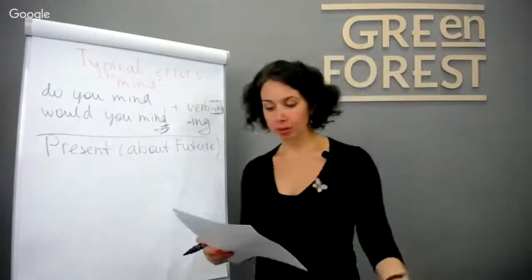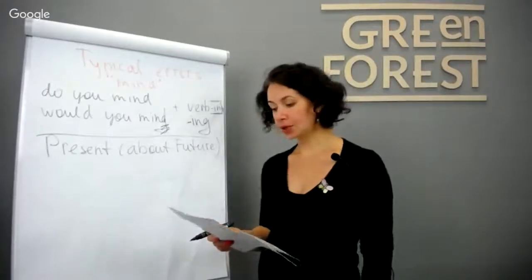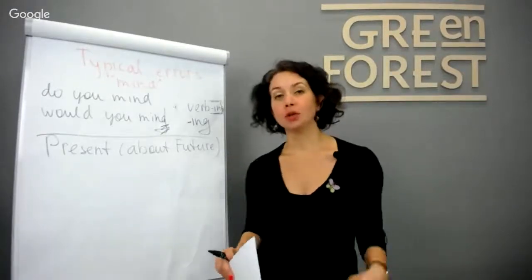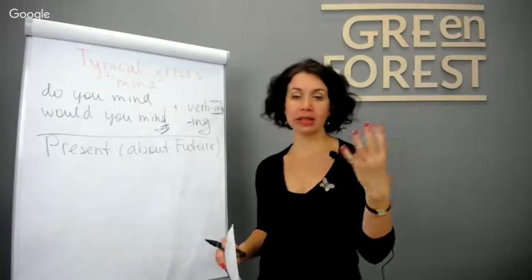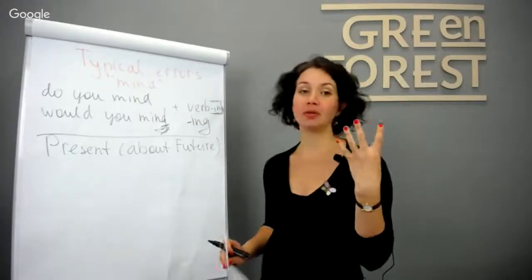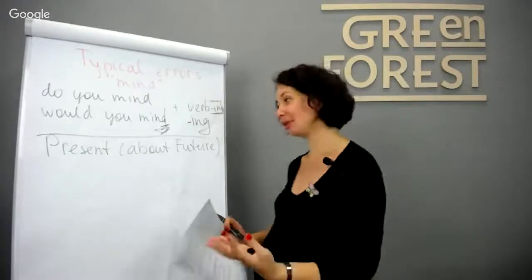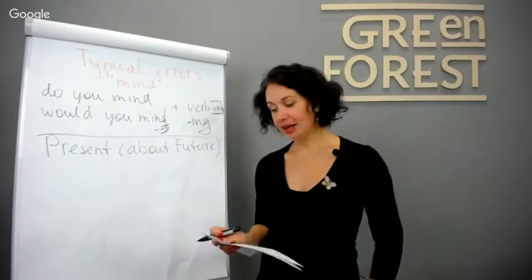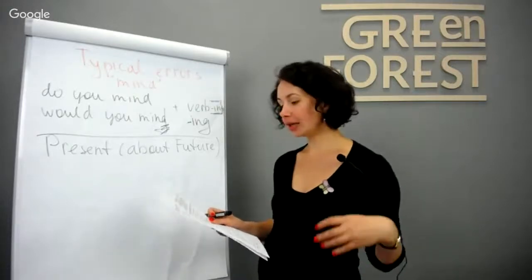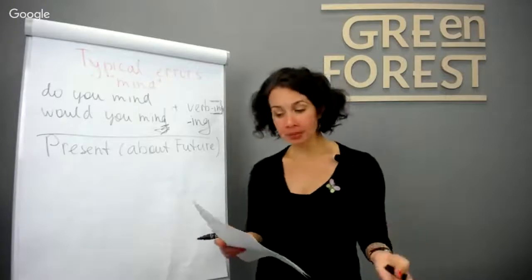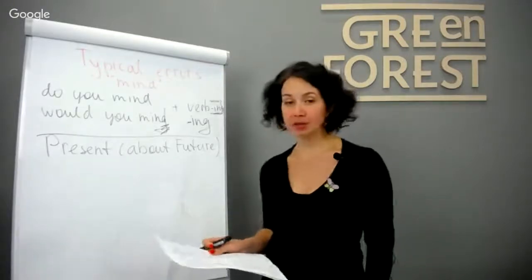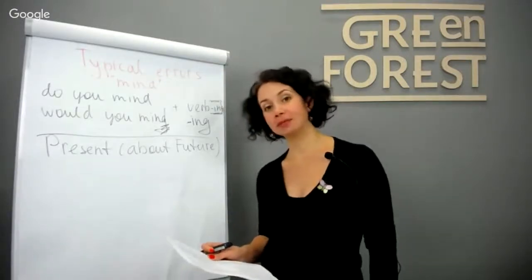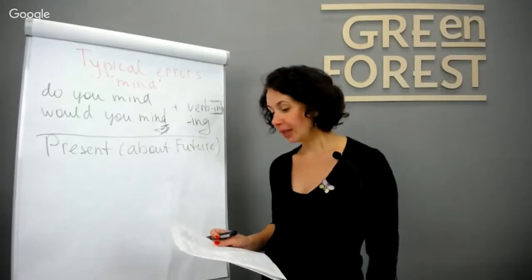So, for example, I don't mind what day you come and stay with us. So it means that I don't mind now. Well, I don't mind about the future, and we use present in it. I don't mind what day you come and stay with us. We use present, not future in this case. Please be careful about that.